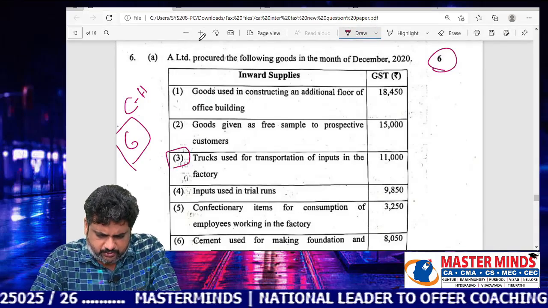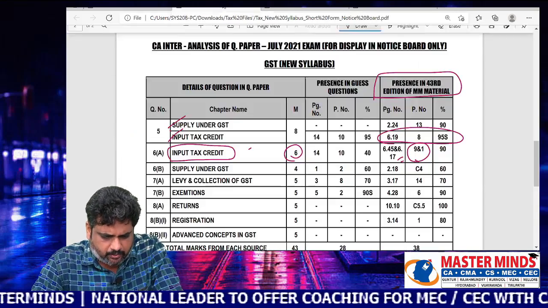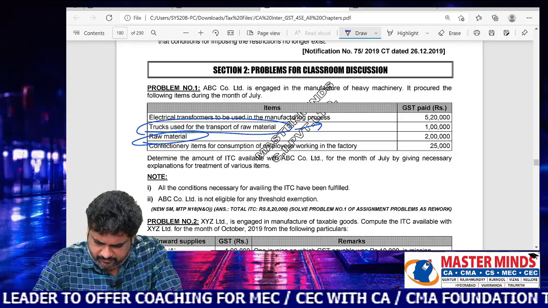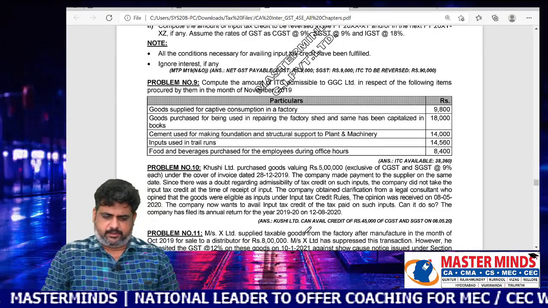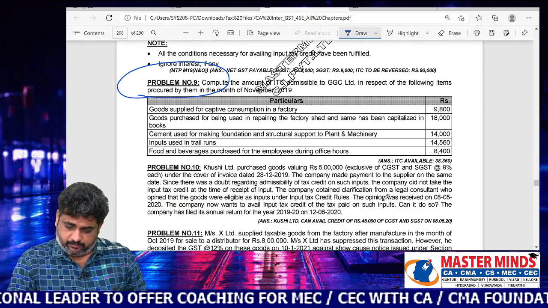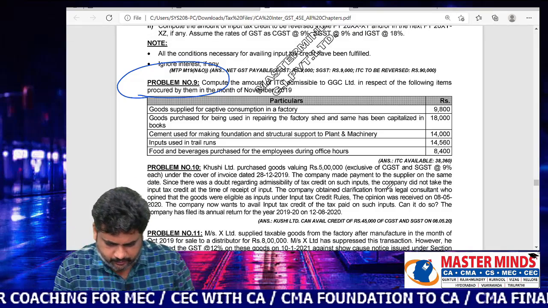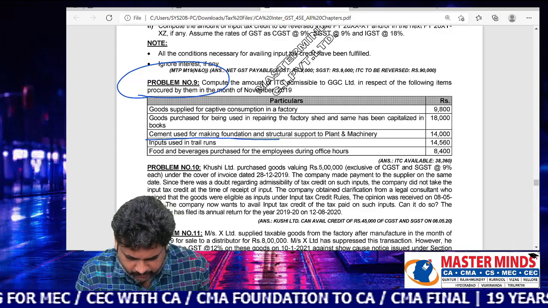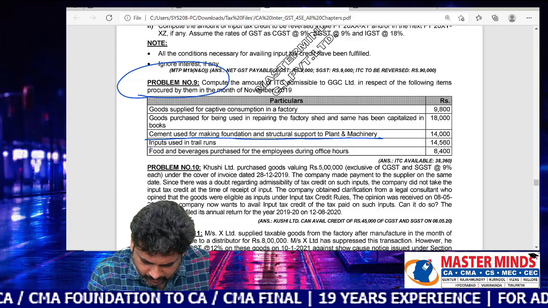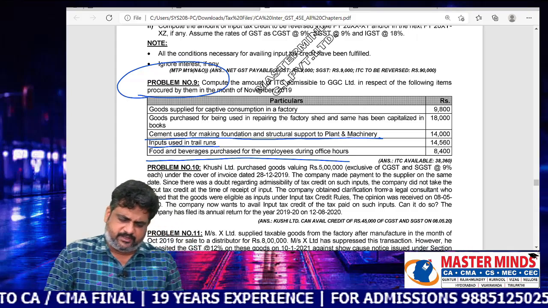Whereas the rest of the points, like free samples and trucks used for transportation of the inputs, all these things are covered under page number 6.45. We will see them. Yeah, you can observe that problem number 9 is given here in page number 6.45 in the Masterminds material. Cement used in making foundation and structural support to plant and machinery, inputs used in trial runs, food and beverages purchased, that means confectionery items.